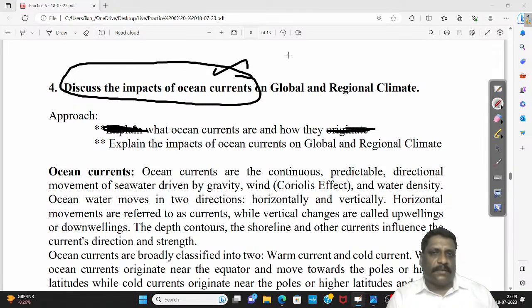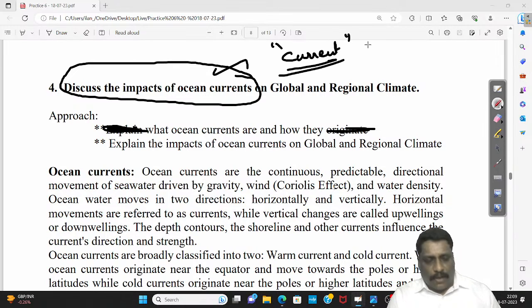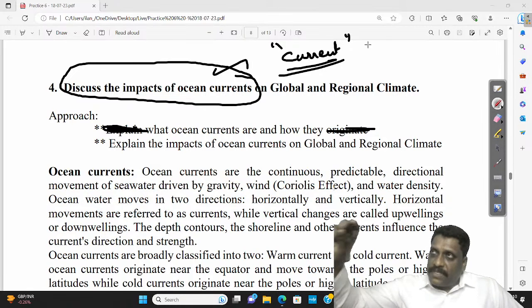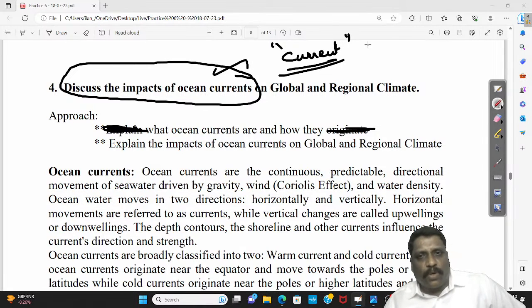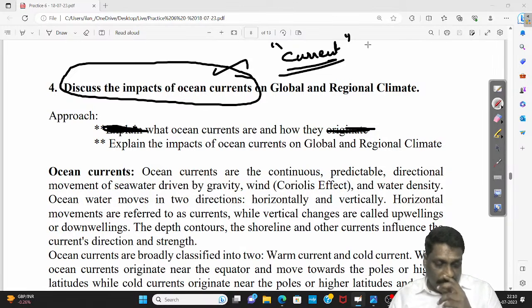What exactly is a current? Normally we say anything that flows continuously is called a current. Flow of electrons continuously is a current. Even if an air mass starts flowing continuously, you call it an air current.